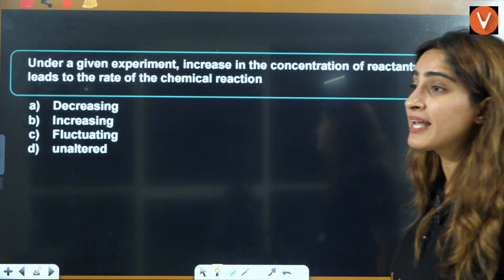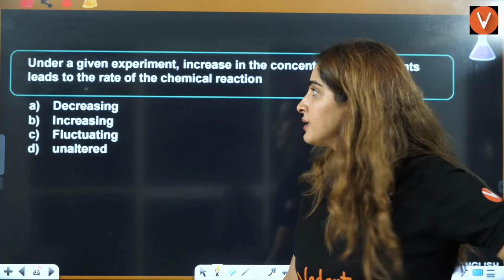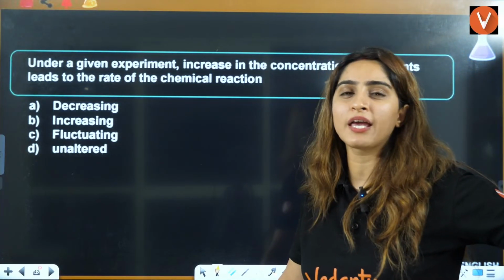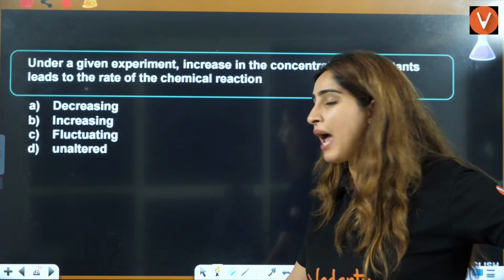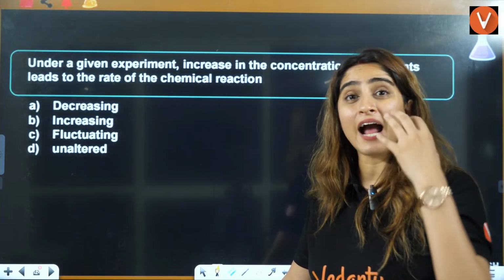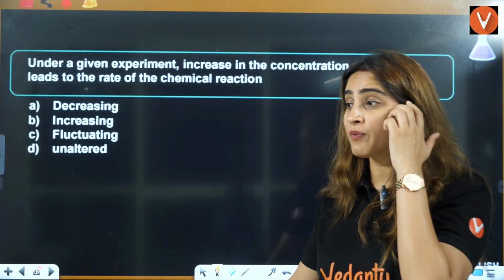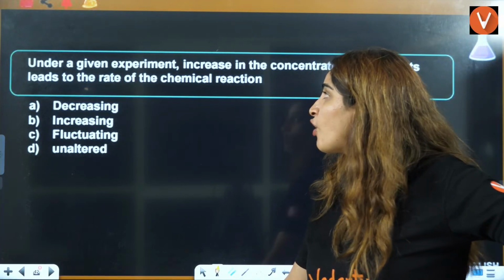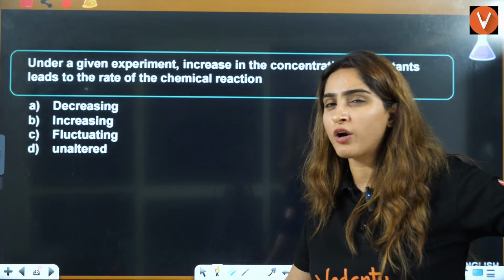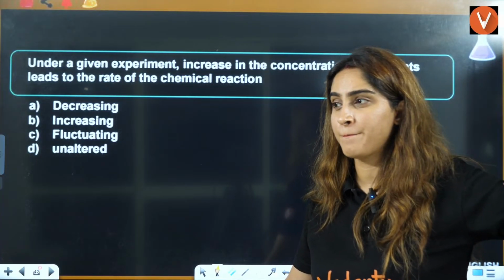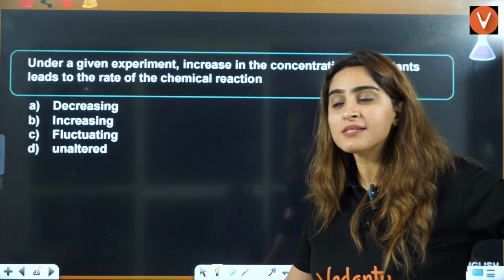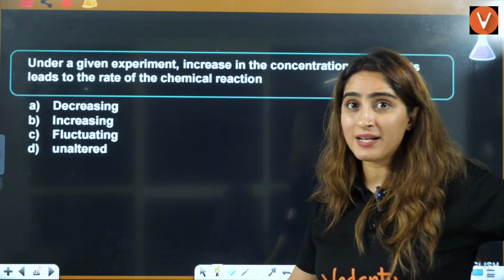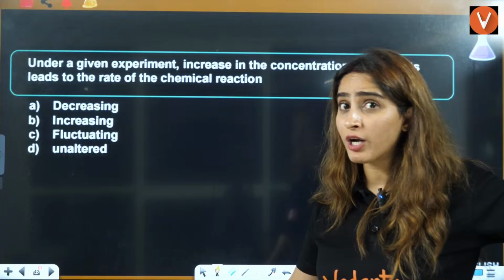If you increase the reactants, what will happen? In most of the cases, when the reactant is added, will the rate of chemical reaction increase or decrease? First thing, it entirely depends upon whether you have zero order reaction.